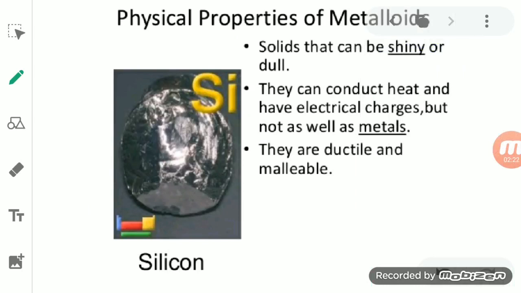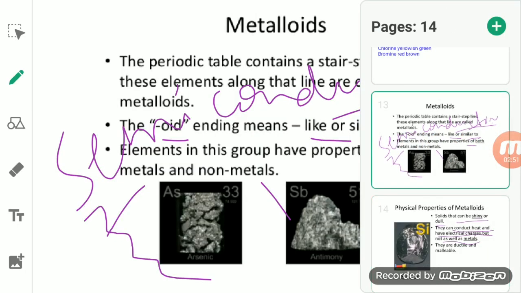See here, the solid can be shiny or dull. They can conduct heat and electric charge, but not as well as a metal. So they are not good conductors of heat and electricity, nor are they insulators like a non-metal, but they are semiconductors. They look like a metal, but actually they are not ductile and malleable. They are brittle in nature.